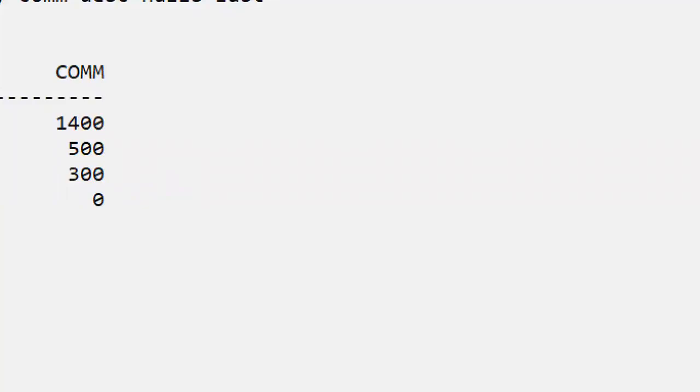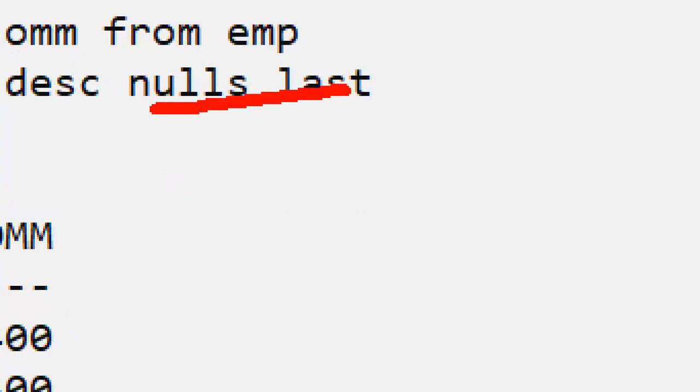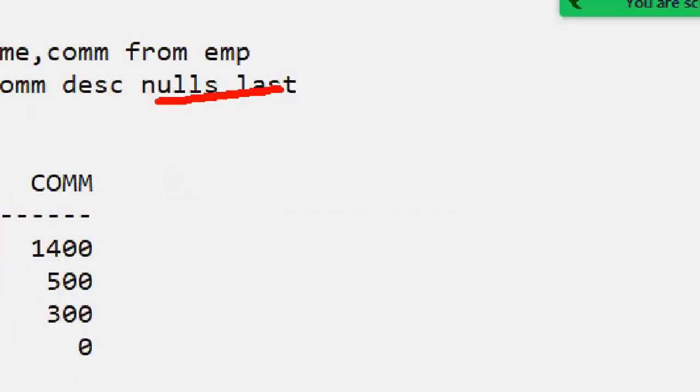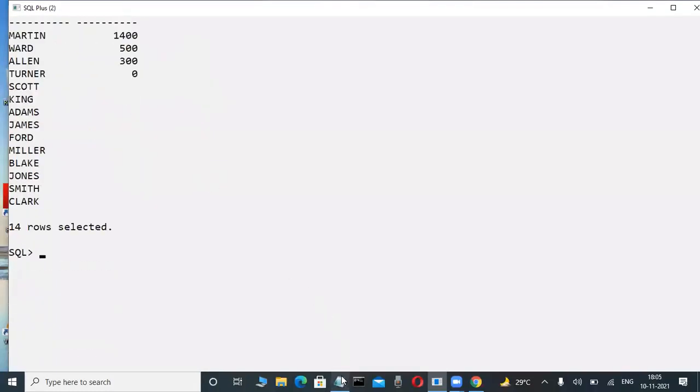Then the interviewer is asking, I want to display nulls last only. How can I, without using ascending order, they're asking. Then you are using what? Nulls last is a clause. Nulls last, nulls first are clauses. Not only Oracle, any database also has the same thing.